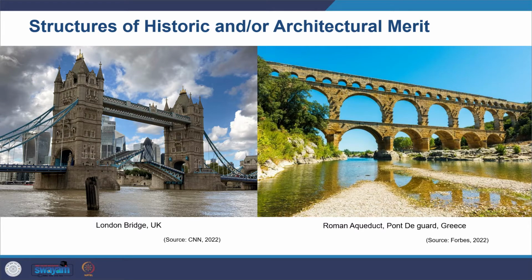All these buildings and sites can be in any kind of context. It can be in an urban or a rural context, and then there are also structures which can have historic or architectural merit, and those structures could be roads, bridges, canals, aqueducts, which have been studied in histories, and then irrigation systems, ancient roads, and so on. So all these are considered.